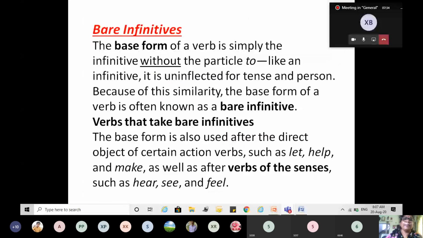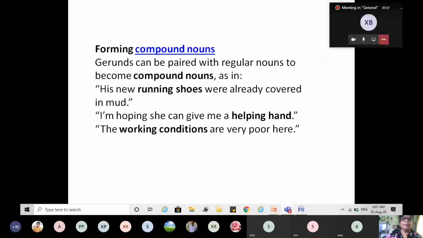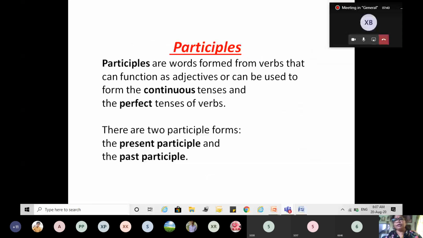Okay. Now coming to participles. This is the third kind of non-finite. We all use this in the tenses, right? Participles. They are present participle and past participle. Okay. Present participle and past participle, we know this. We have seen this while we were studying verbs and tenses, right?